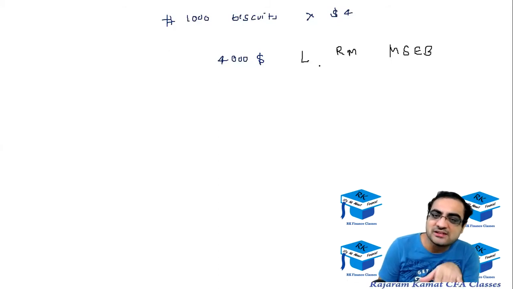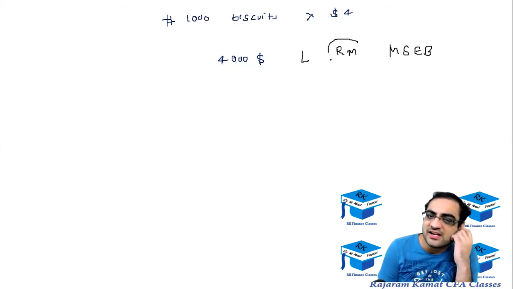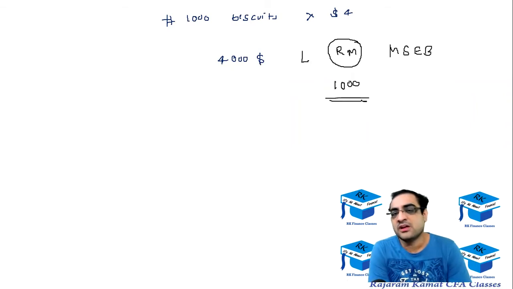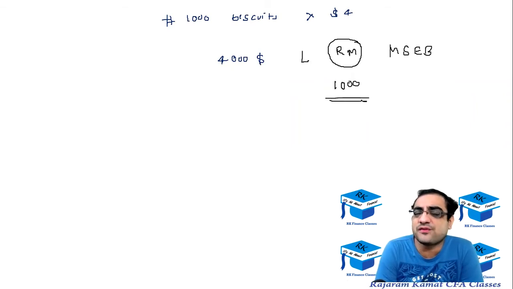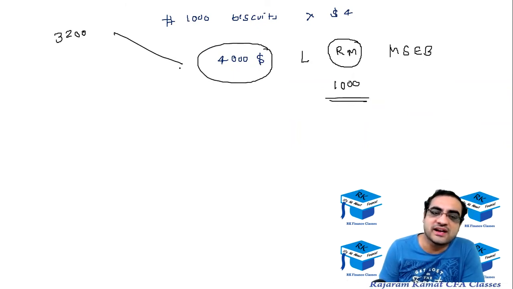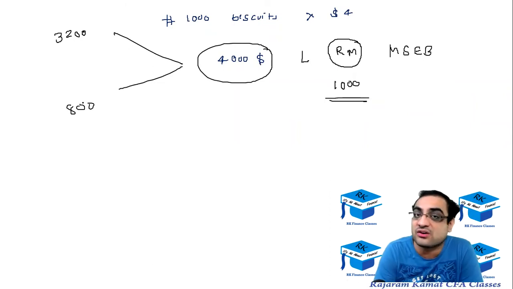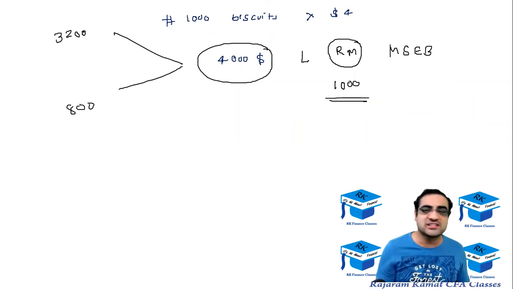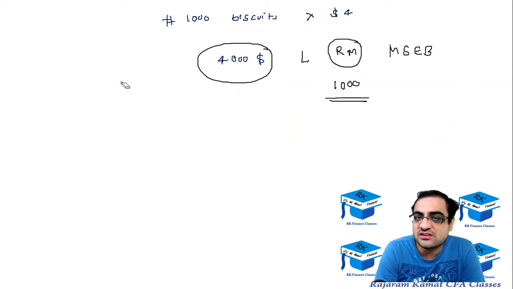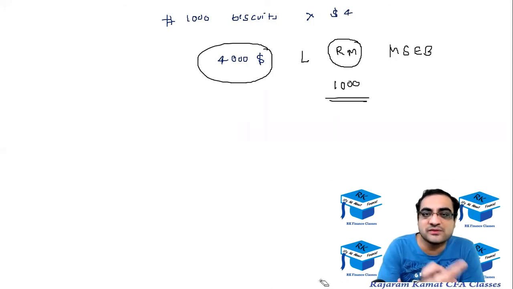तो उसमें से सपोज करते हैं जो रॉ मटेरियल वाले को पेमेंट है आउट ऑफ 4,000, दैट्स 1,000. So $1,000 is a payment out of $4,000, which is the total cost incurred. Yes, I know इसमें से 3,200 was cost of goods sold and $800 was inventory or cost of unsold goods. The total cost incurred in manufacturing the biscuits was $4,000, which consists of labor cost because you cannot manufacture biscuits without labor.